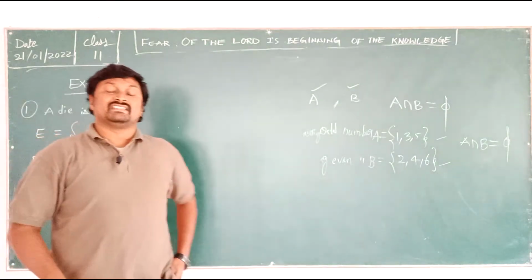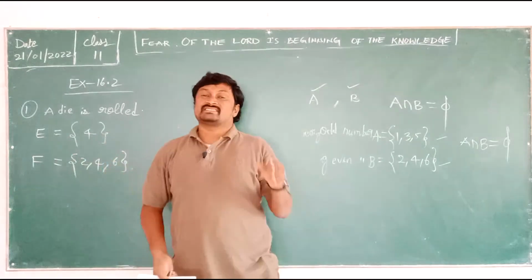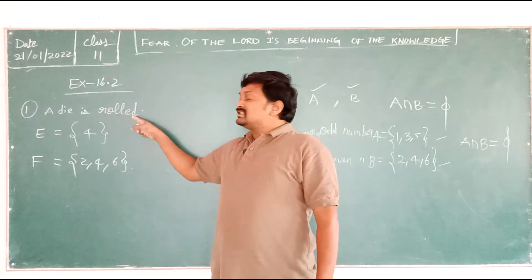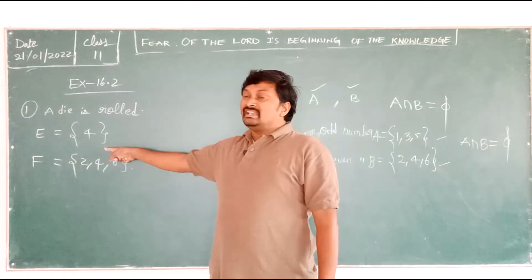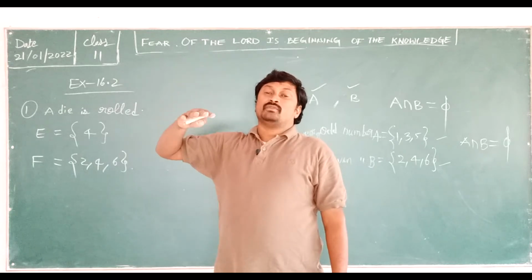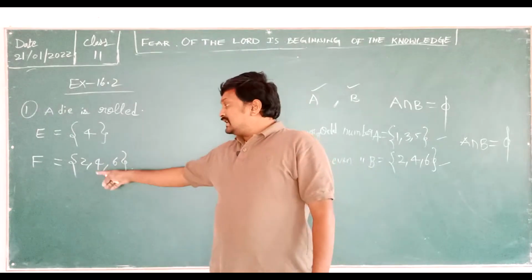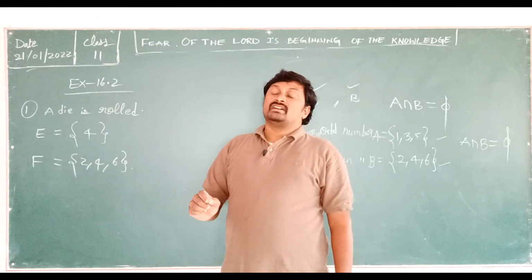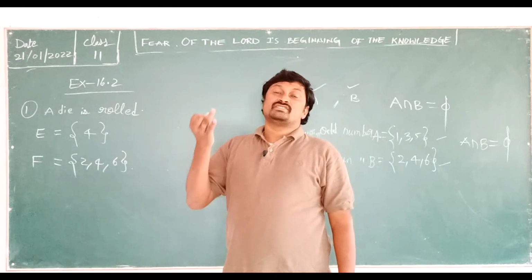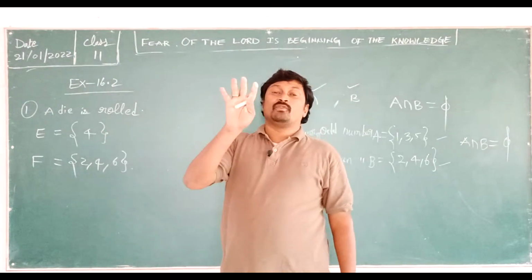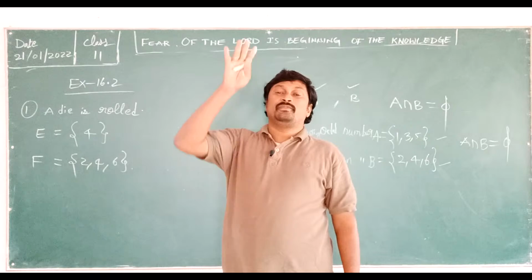Once again, understand the first question. They said a die is rolled, then event E is 4 appears on the top face of the die, and F is only even numbers appear, meaning 2, 4, 6. But event E is only 4 appearing on the face.